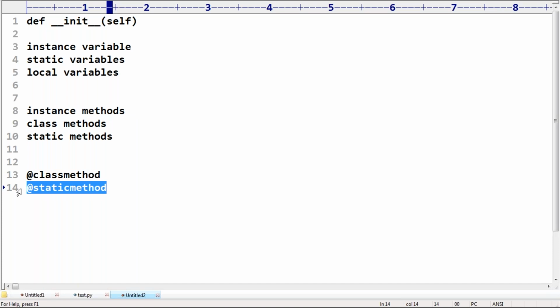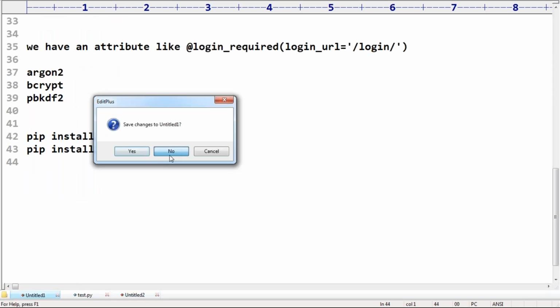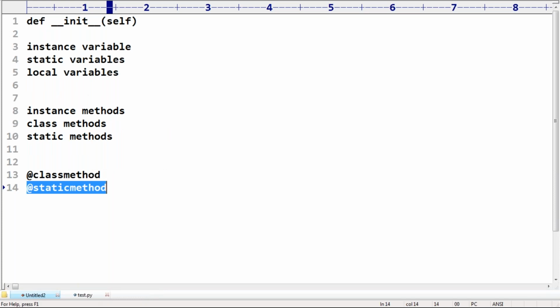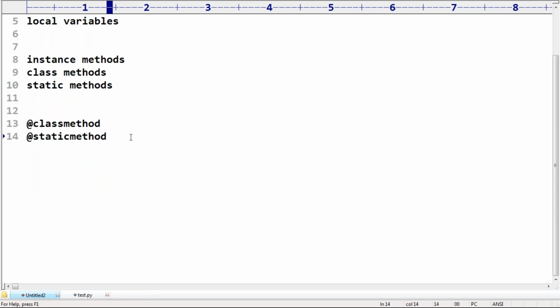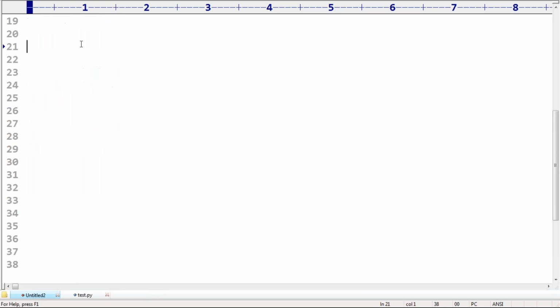Now my question is, take very special care about this one: what is the difference between an instance method and a class method? When should we go for an instance method, and when should we go for a class method? Anyone, can you please tell? What is the difference?